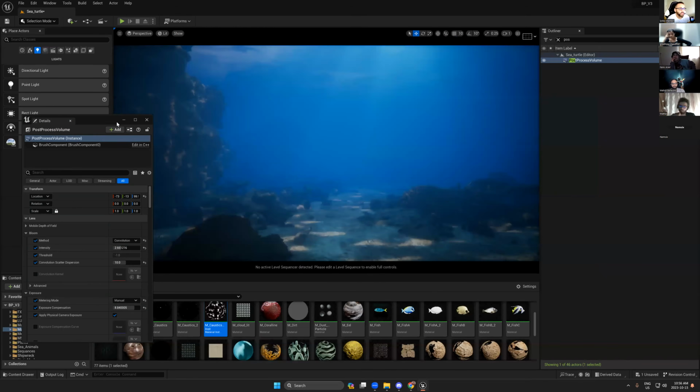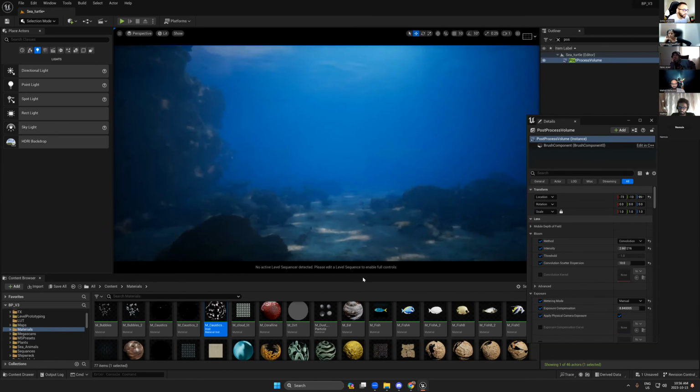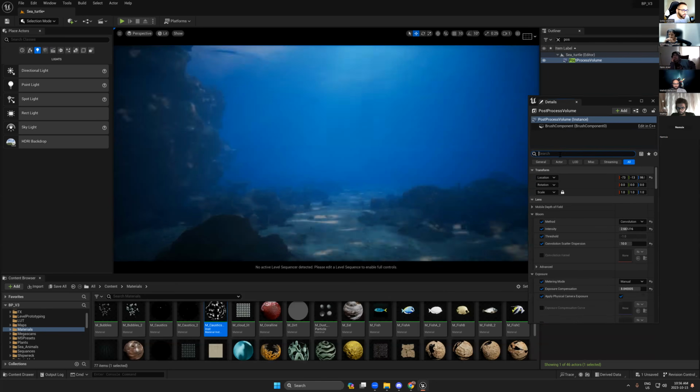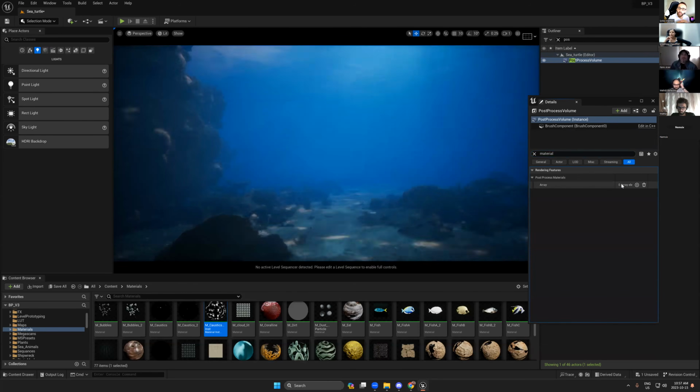So do you remember yesterday when we talked about the post-processing material? Okay, there is also something for underwater. You will find it also here in my blueprint. So let's go back to material. Okay, and we need to create the waves effect for the screen. Something called screen wave effect.